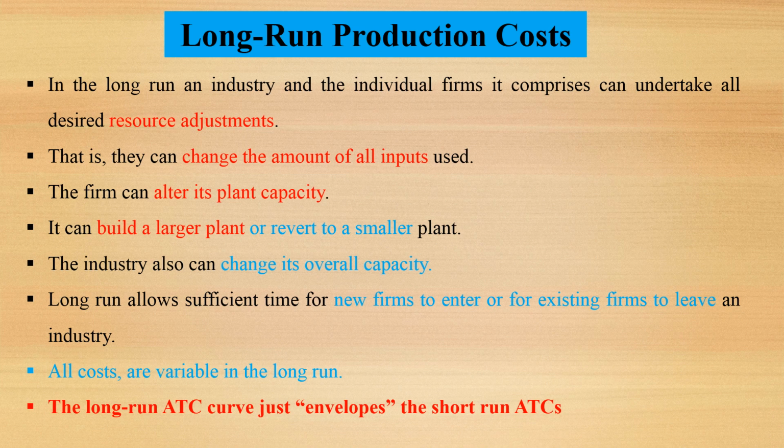Long run production cost. As we know, in the long run, an industry and the individual firm it comprises can undertake all desired resource adjustments. In the long run, an individual firm and industry can make any adjustment in its resources. That is, they can change the amount of all inputs used. The firm can alter its plant capacity. It can build a larger plant or revert to a smaller plant.